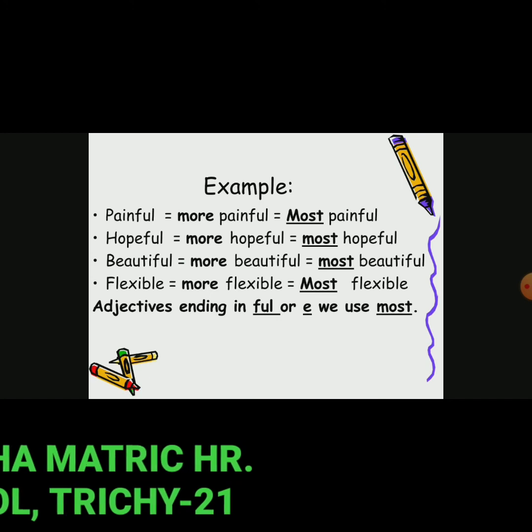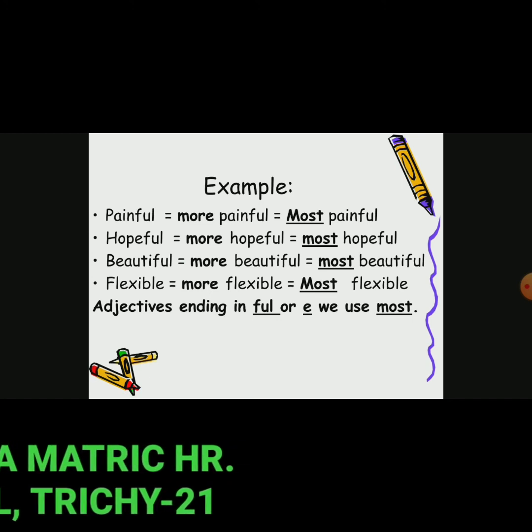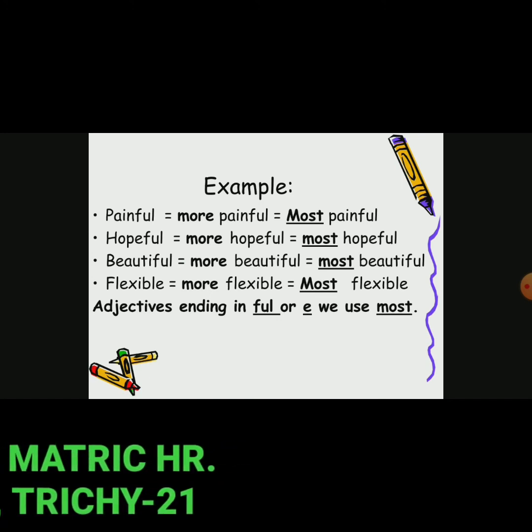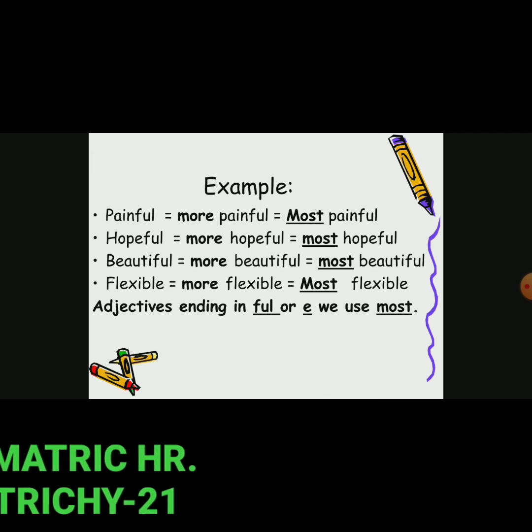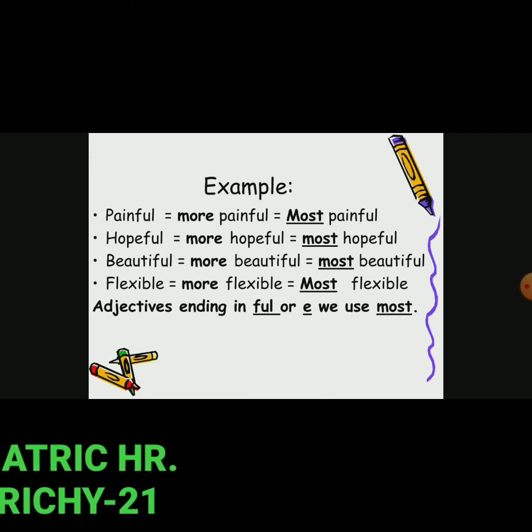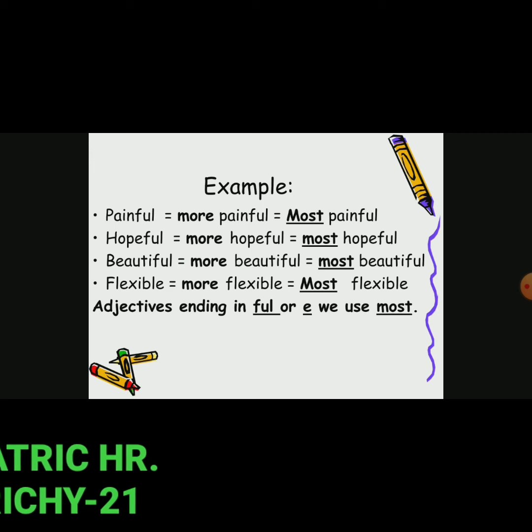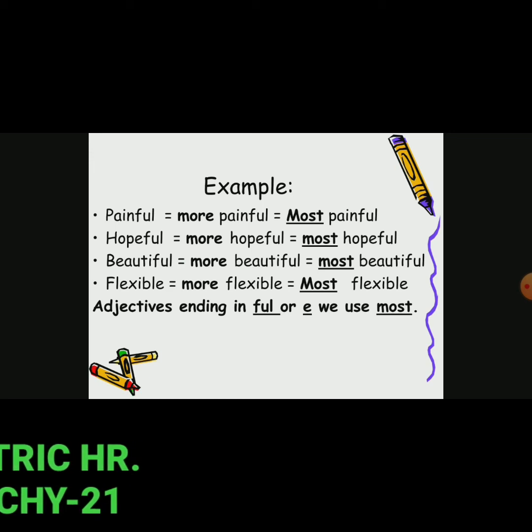Hopeful, more hopeful, most hopeful. Beautiful, more beautiful, most beautiful. Flexible, more flexible, most flexible. For these adjectives we use most for superlative degree, just as we use more for comparative. So we have to alternate these degrees of comparison.